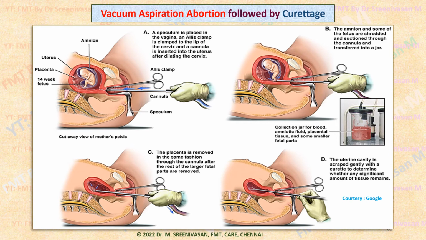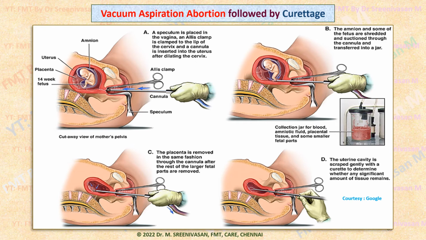The placenta is also removed. The placenta, embryo, all these uterine contents are removed by the suction. It's collected in the suction jar, the collecting jar. After this vacuum suction, curettage, if necessary, should be done using the curette. Whatever is still left over, the products of conception, even after vacuum aspiration, has to be removed.